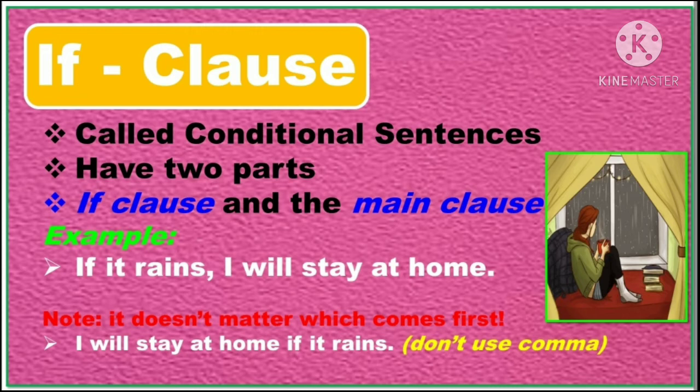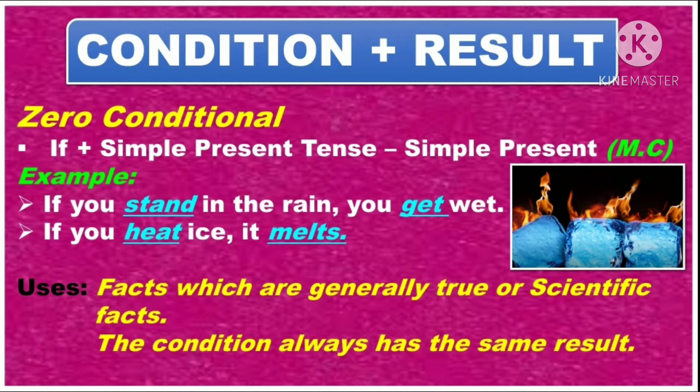Note the point, it does not matter which comes first. I will stay at home if it rains. So, we can use it like this also without using a comma. Let's see the condition and its result in the upcoming conditional clauses.